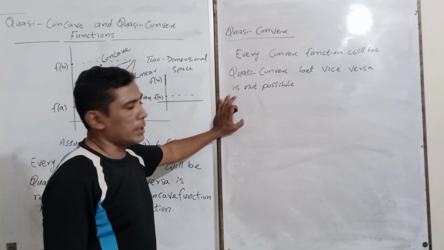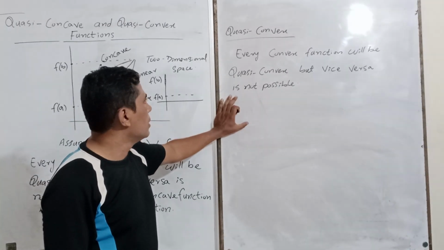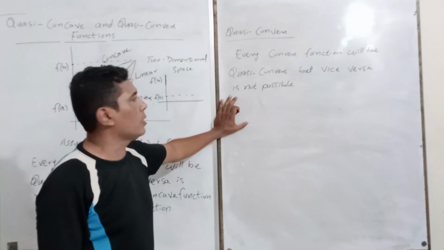Okay, I think everybody is clear how you can define quasi-convex.